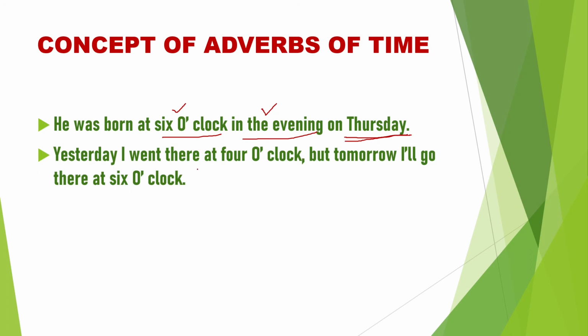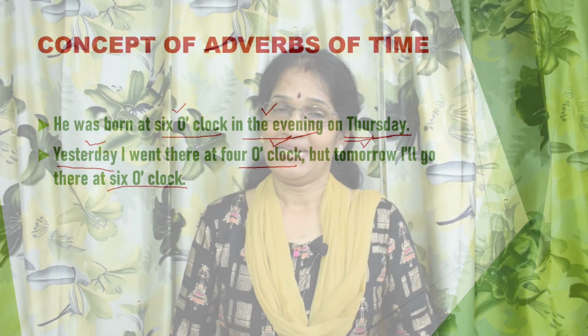Yesterday I went there at 4 o'clock, but tomorrow I will go there at 6 o'clock. In such a way also we can write. Here two times are put, one is yesterday, another is 4 o'clock. This is one point of time and this is a longer time, one day, 24 hours. That you can put at the beginning of the sentence. The second, but tomorrow I will go there at 6 o'clock. Also here tomorrow is one day and 6 o'clock is one point of time. Understand? That's it for this one.